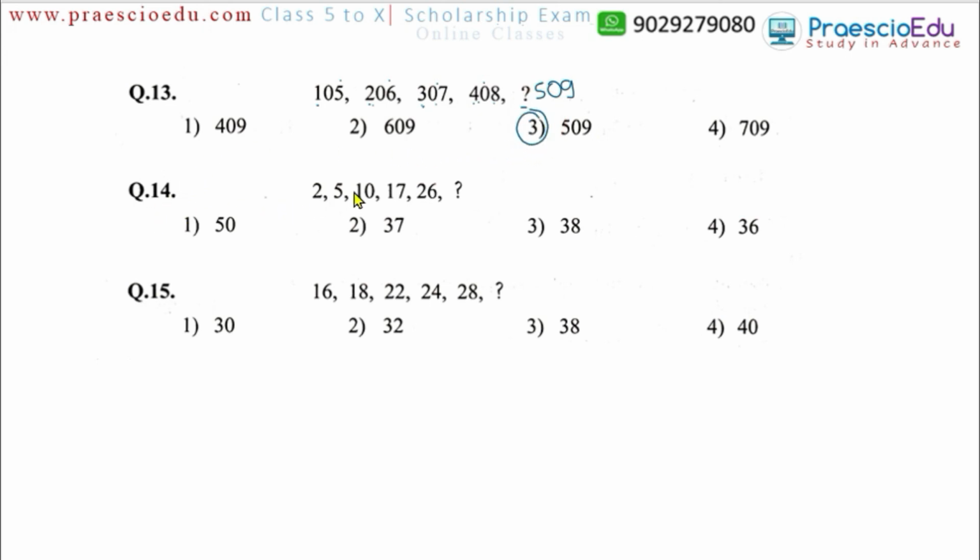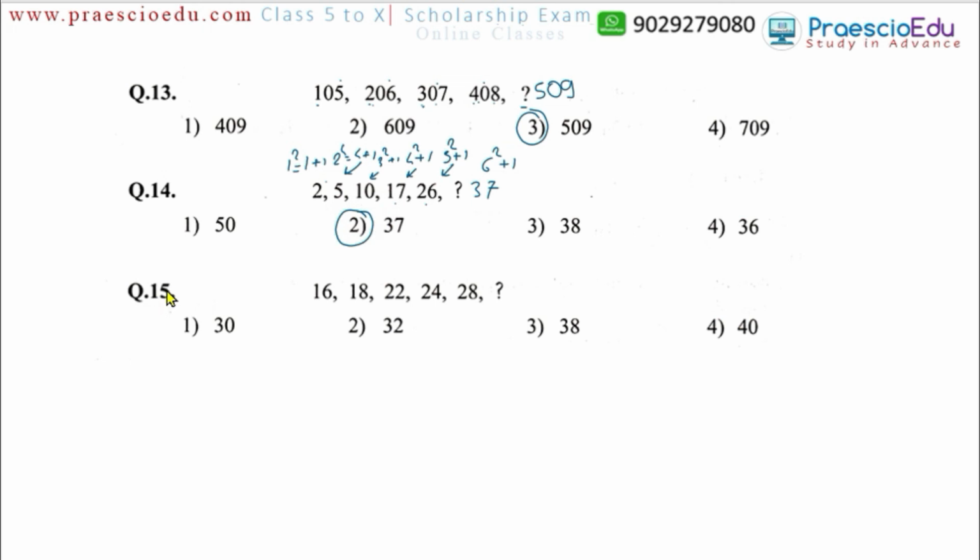Now question number 14, 2, 5, 10, then 17, then 26. So what exactly is the relation? Here 1 square is 1, plus 1 means 2 comes. Now 2 square is 4, 4 plus 1, this 5 comes. Likewise 3 square is 9, 9 plus 1, this 10 comes. 4 square plus 1 means 17 comes. Likewise 5 square 25 plus 1, this 26 comes. So in the same sequence 6 square 36 plus 1, 37 must be there. So 37 is in option number 2.